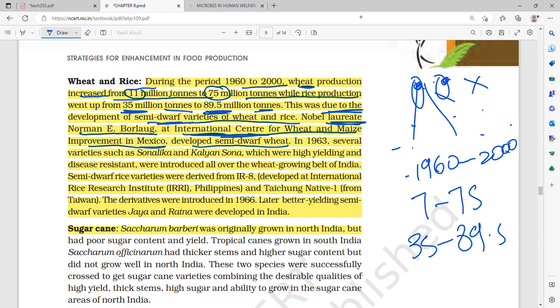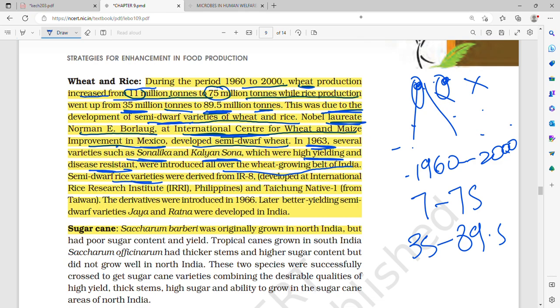Nobel laureate Norman E. Borlaug at the International Center for Wheat and Maize Improvement in Mexico developed the semi-dwarf wheat. In 1963, several varieties such as Sonalika and Kalyan Sona, which were high yielding and disease resistant, were introduced all over the wheat growing belt of India.